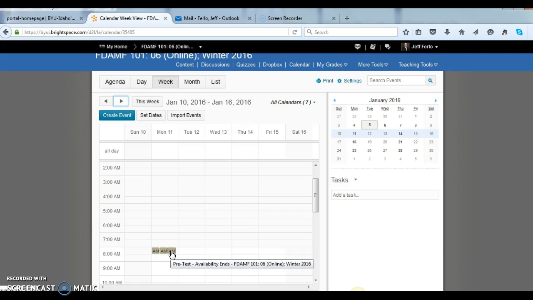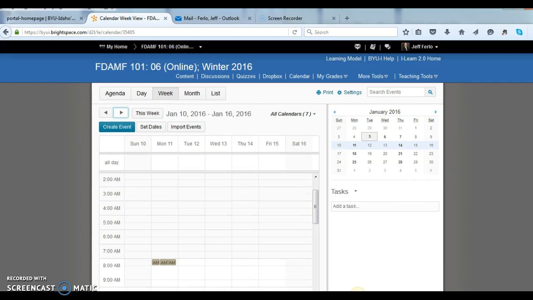Okay. Most everything now has a Monday morning at 8 a.m. due date. That's something that you should know about. And you can look at this calendar and you have all that as well. You can go to grades here and look at your grades, get all the information you need from there. And most of the other stuff is just for me, so you don't need to worry about that kind of stuff.